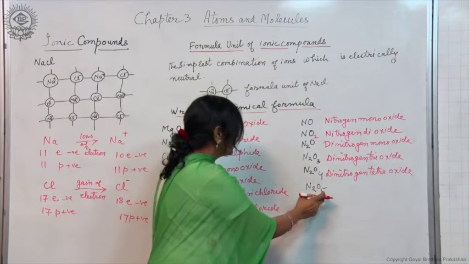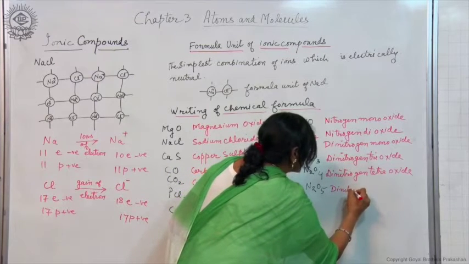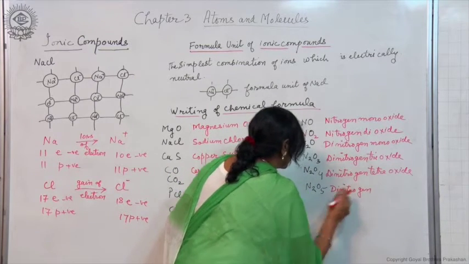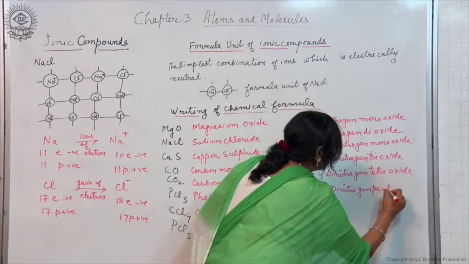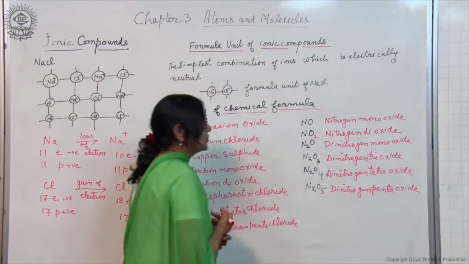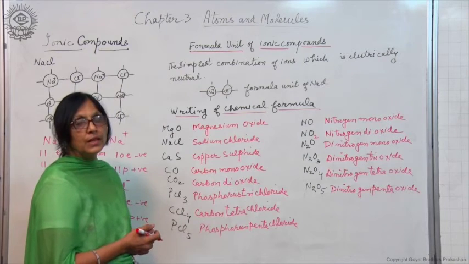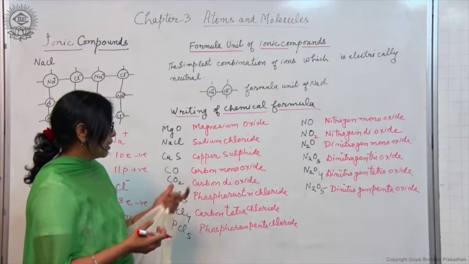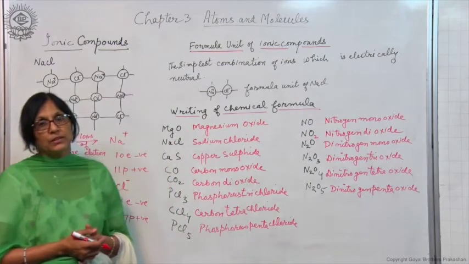Very simple. Dinitrogen, and to indicate 5 oxygen atoms, pentaoxide. So, like this you can do the practice of writing the formula, and also how to write the name, and now we will discuss how to write the chemical formula.